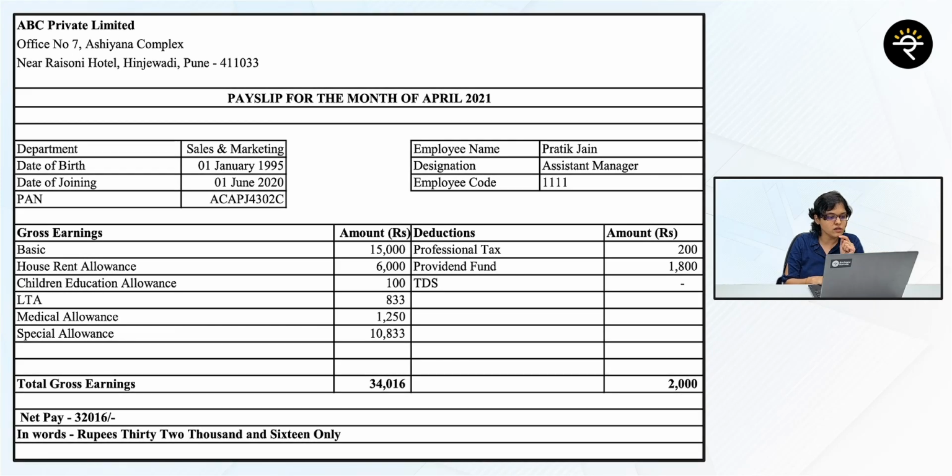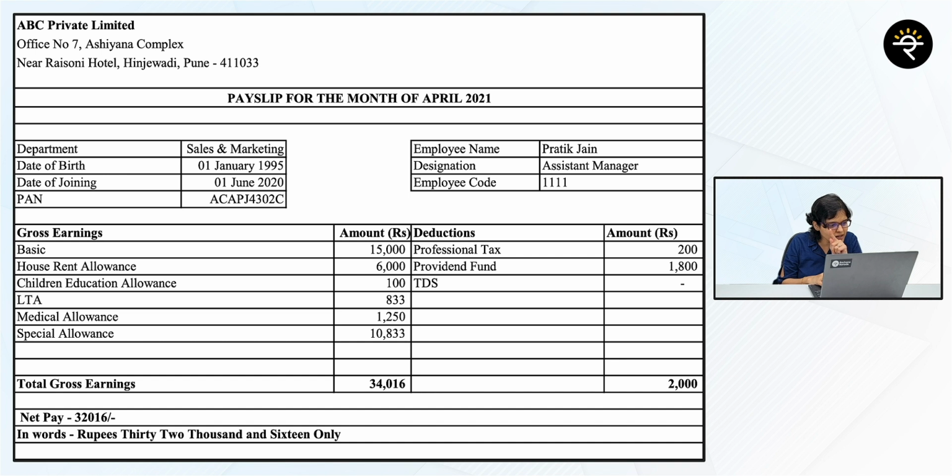So if you want to check this in your payslip, just have a look at this payslip now. What do you see? There is one subtotal which says your total gross earnings. That is nothing but your gross salary, 34,016. Now what is the split of this? Let's understand the split. First one is basic salary. Out of your 34,000 rupees, your basic salary is only 15,000 rupees. Don't feel that, arey, this is even less than half of your gross salary. It doesn't make a difference as such. In fact, your basic salary is 100% taxable. You don't get even 1 rupee deduction out of that. So even if it is less, you should be happy with that. So that's the basic salary.